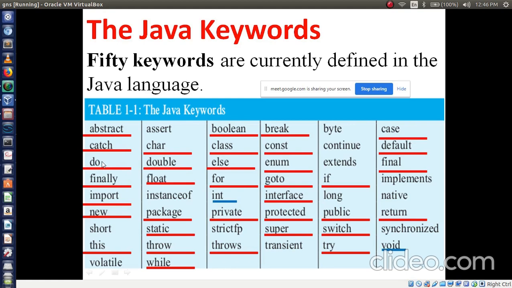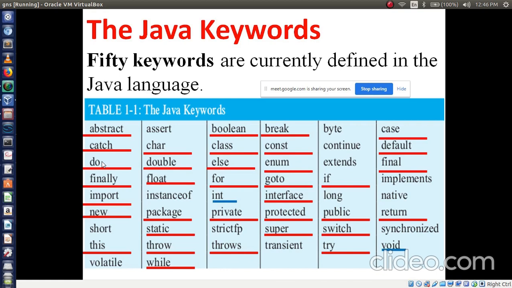You write down this order so you can easily remember the keywords, because in the exam they may ask you to explain keywords. So abstract, then you write try, catch, finally.